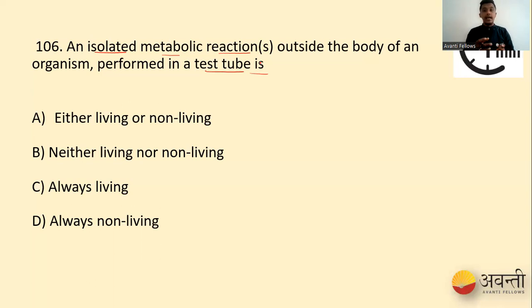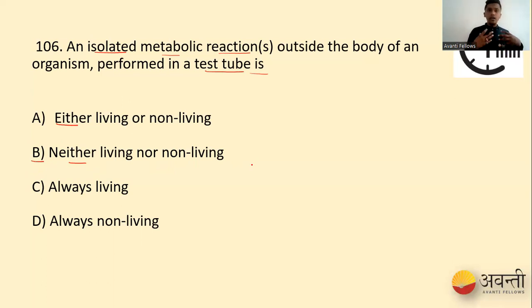Since we can get the results outside the body, in a test tube, we cannot judge whether the system is living or non-living. If you look at option A and option B, it gives either living or non-living. Either means it has to be living or it has to be non-living. So that option is wrong. We cannot choose that. Whereas neither living nor non-living is the right option for us.